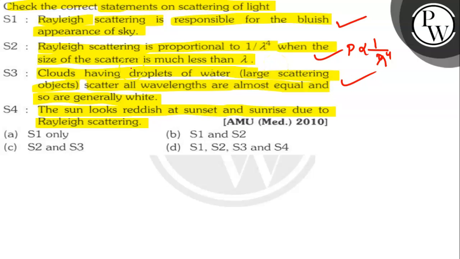So here, why does the sun look reddish at sunset and sunrise due to Rayleigh scattering? Due to Rayleigh scattering, most of the light of shorter wavelengths, like blue, violet, and green, is scattered away multiple times, leaving only light of longer wavelengths, like red, orange, and yellow, to pass straight through to the observer. So this statement is also true.